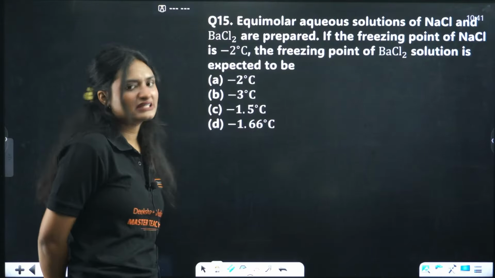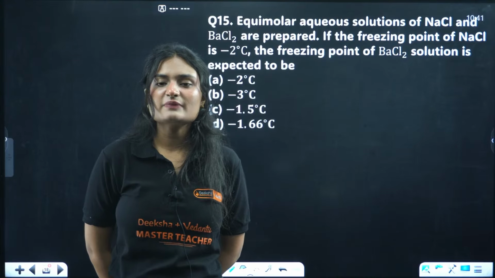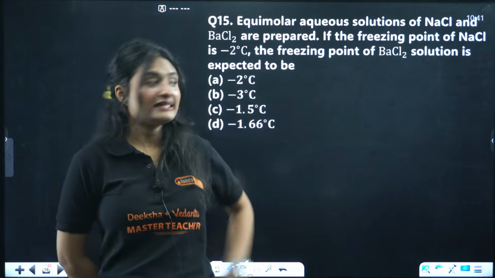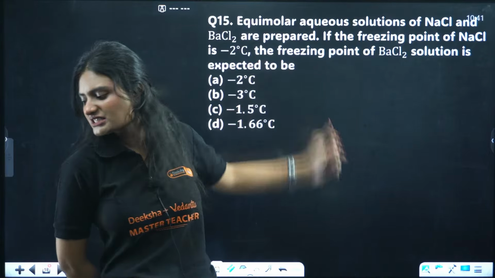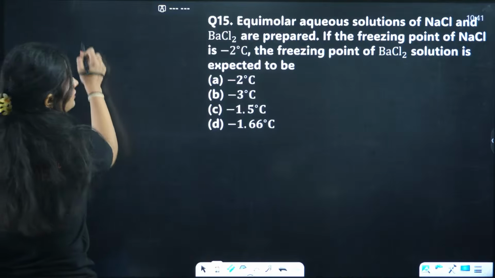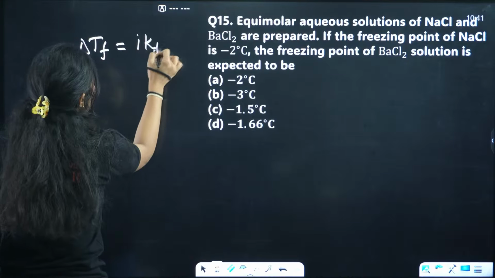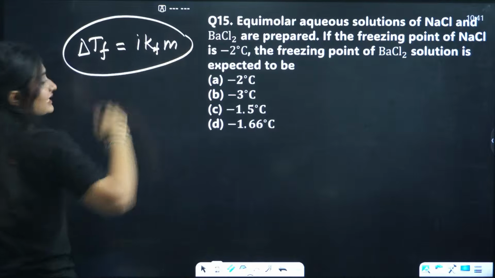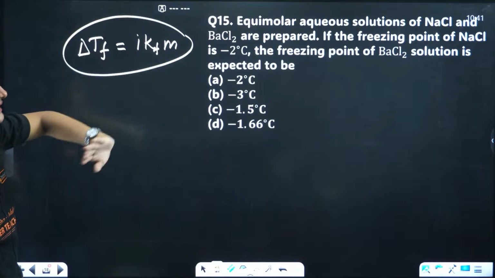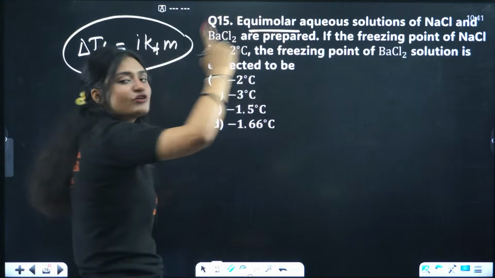Equimolar aqueous solutions of NaCl and BaCl2 are prepared. If the freezing point of NaCl solution is -2 degrees Celsius, what is the freezing point of BaCl2 solution? Okay, now see, this is how you calculate the depression in freezing point, right? Here the Kf value is the same, the concentration is also the same, equimolar, and the same water solvent we are using.